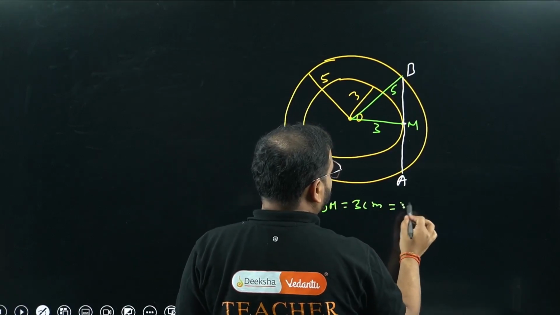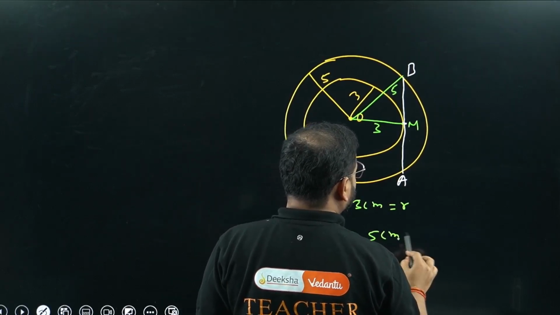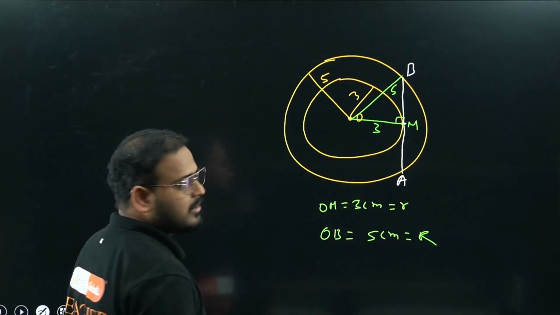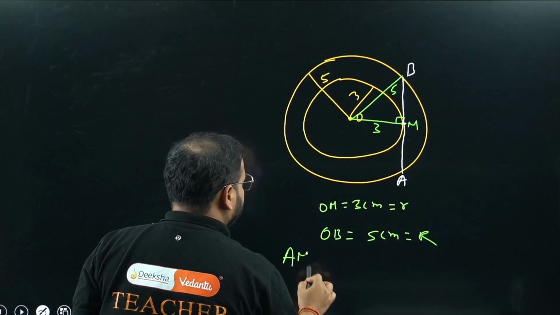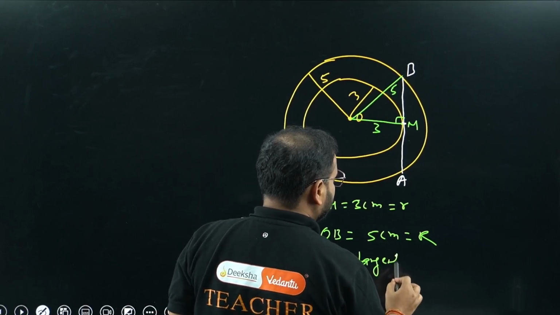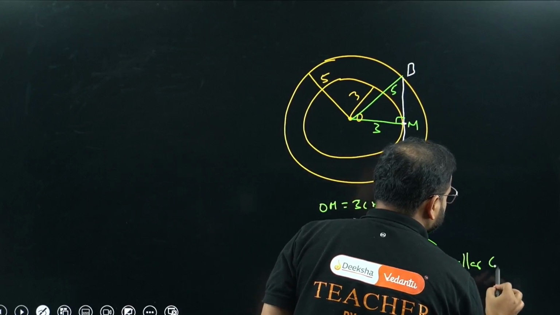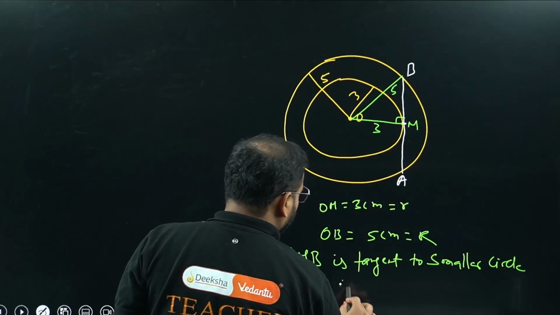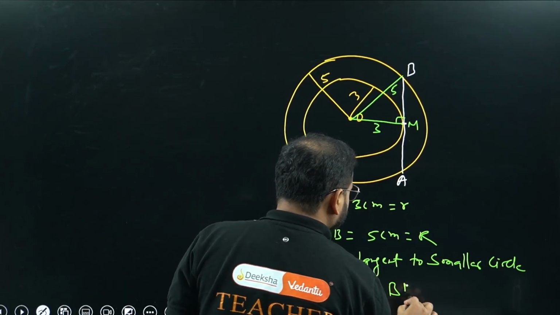The radius is small r. And OB is 5 centimeters, the radius capital R. What is going to be BM? We know this is perpendicular. How come? Tangent, right? AMB is tangent to the smaller circle. For that reason, OM is perpendicular to BM, or AB. Correct?